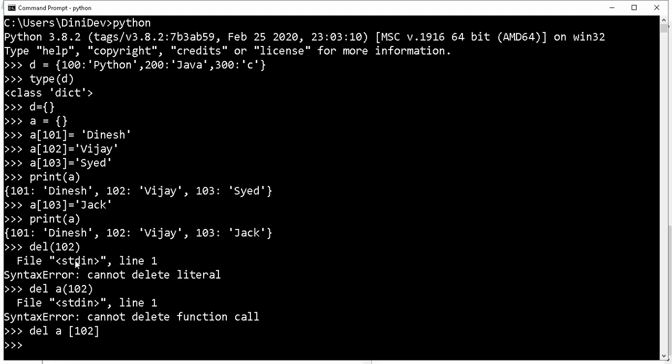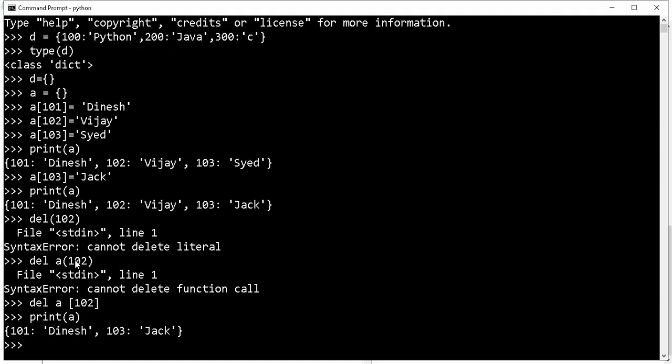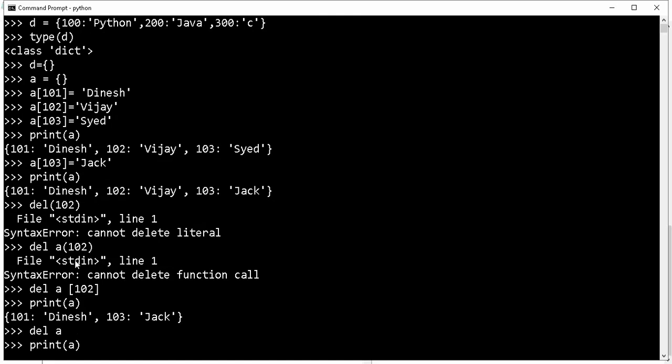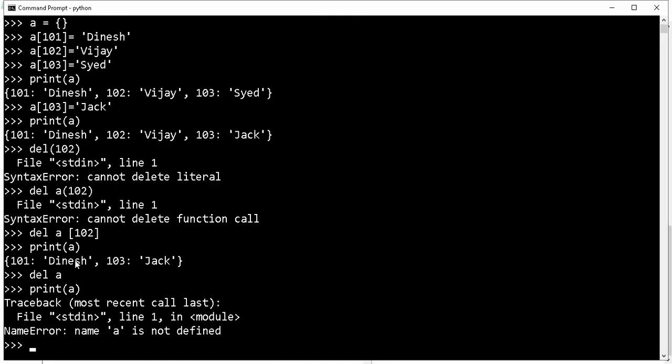Sorry, we need to mention it in the square bracket, del a of 102. Now let's print this. It is removed, right? If I want to delete the entire variable, I need to mention del space a. Now if you try to print, it will say name a is not defined, because I deleted the a variable completely.